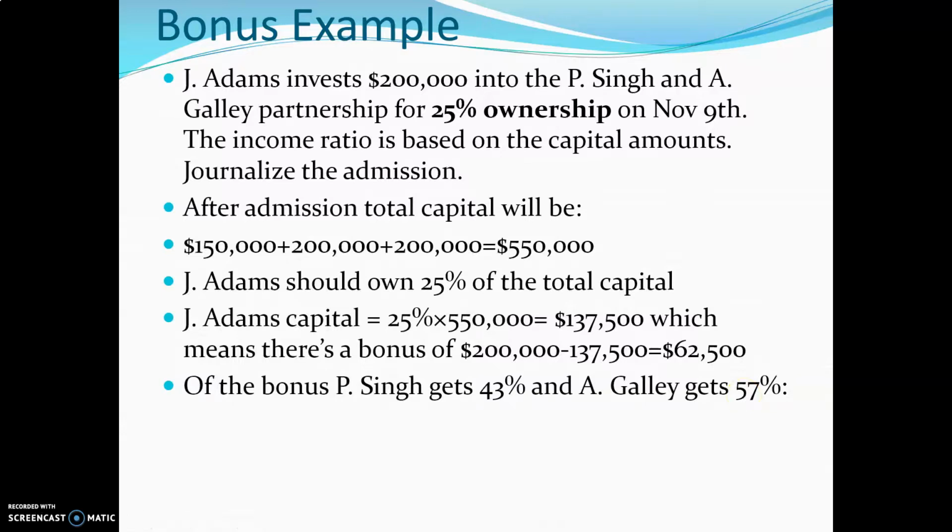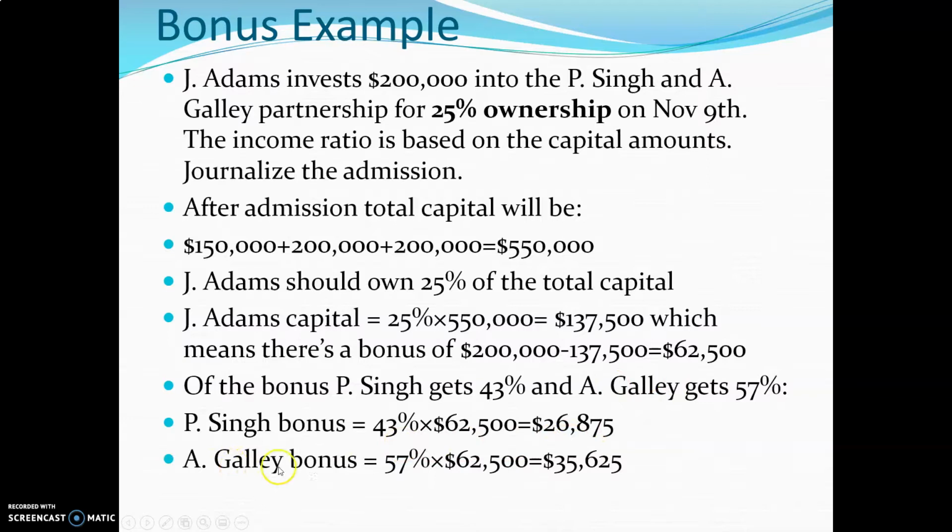This is challenging stuff. You have to be really careful to keep track of everything. P. Singh gets a bonus of 43% of $62,500, which works out to a dollar amount of $26,875. We could take $62,500 and subtract this amount, or if we want to double check, we can do 57% of $62,500, and it gives us $35,625. If you want to double check that this is right, add these numbers together, and hopefully you should have $62,500.